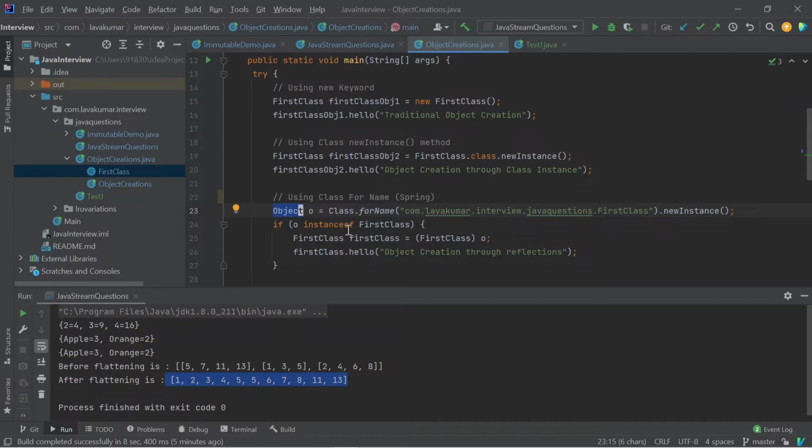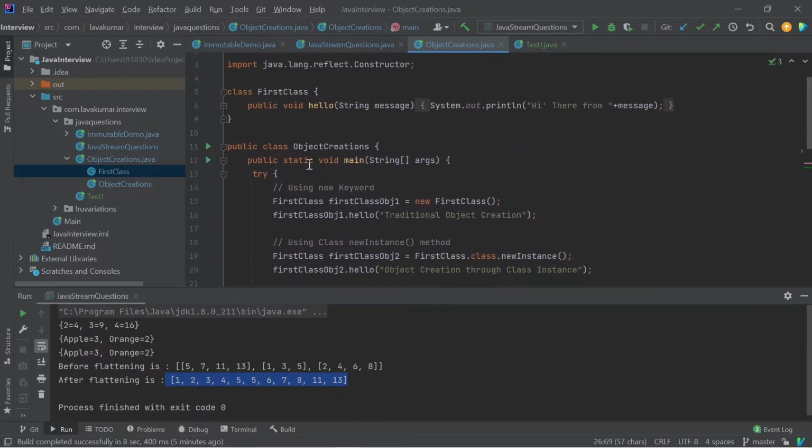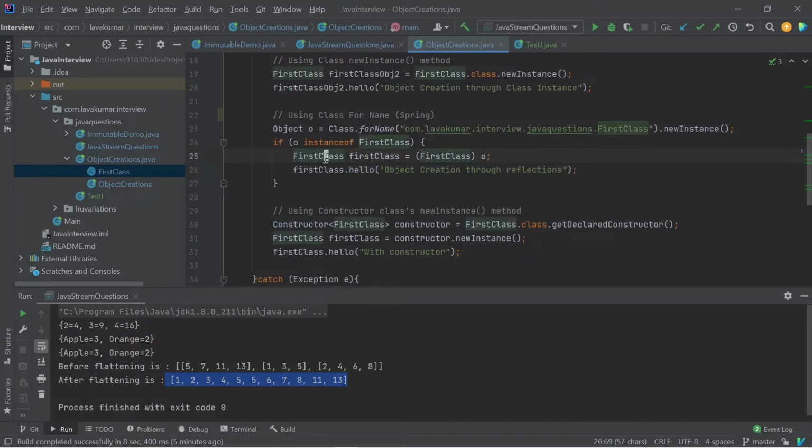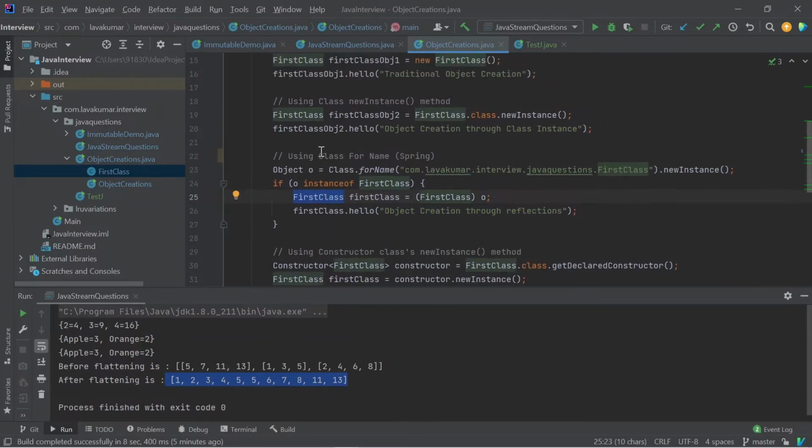We can check if the object is an instance of the first class. We can use typecasting and make it the first class, and we can access all those methods inside the first class object. This is one way.